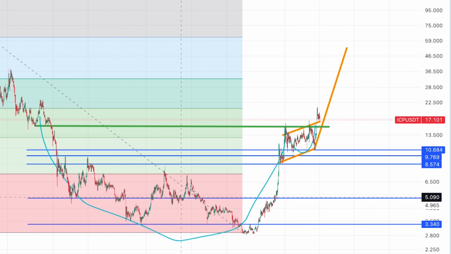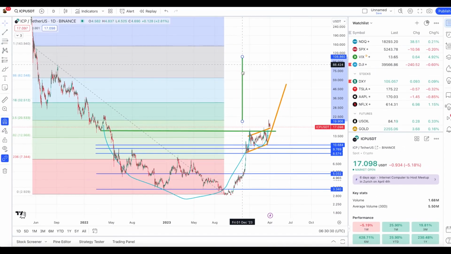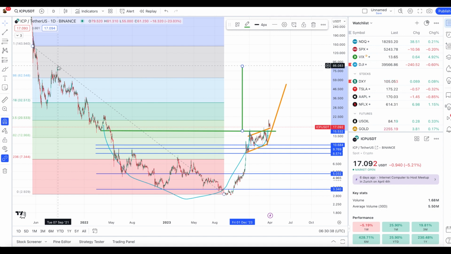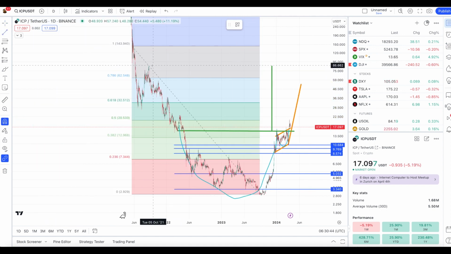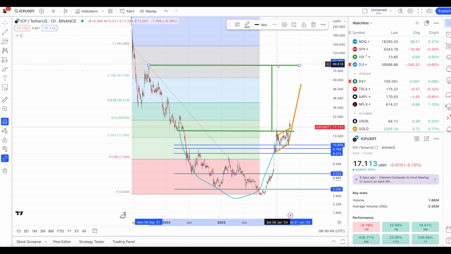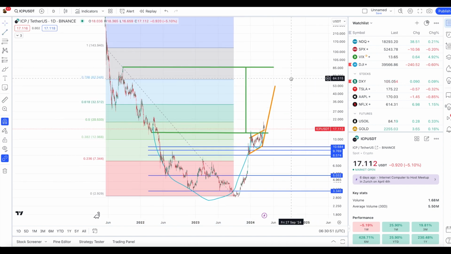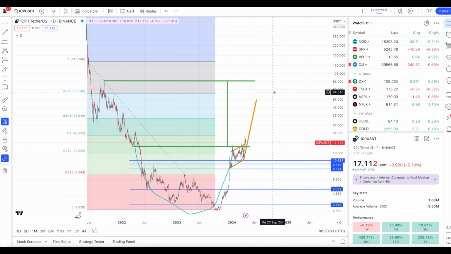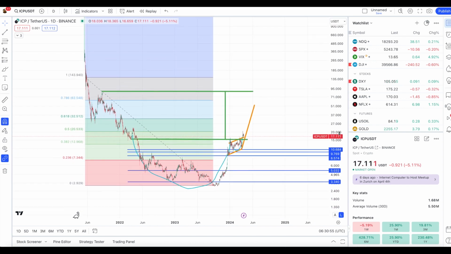So if we pull from the bottom of this up to the neckline of that cup, that'll take us up to where our technical target would be. And once again, that takes us up to roughly $85, up to this level right here. So if we look at this too and draw another line, could we get rejected by this once we get up to this level? And could ICP even go higher? So this could be what's in the cards for ICP.